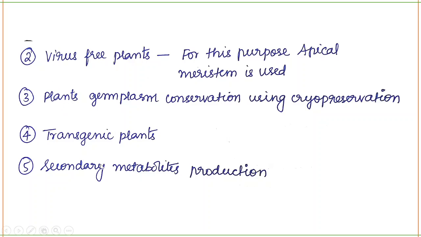Next, the production of secondary metabolites. Secondary metabolites are produced by plants and are of very good use and commercially valuable products. Tell me, when are the secondary metabolites produced? They are produced in the stationary phase. You know the growth phases, right? Lag phase, log phase, stationary phase. In the stationary phase, these secondary metabolites will be produced.